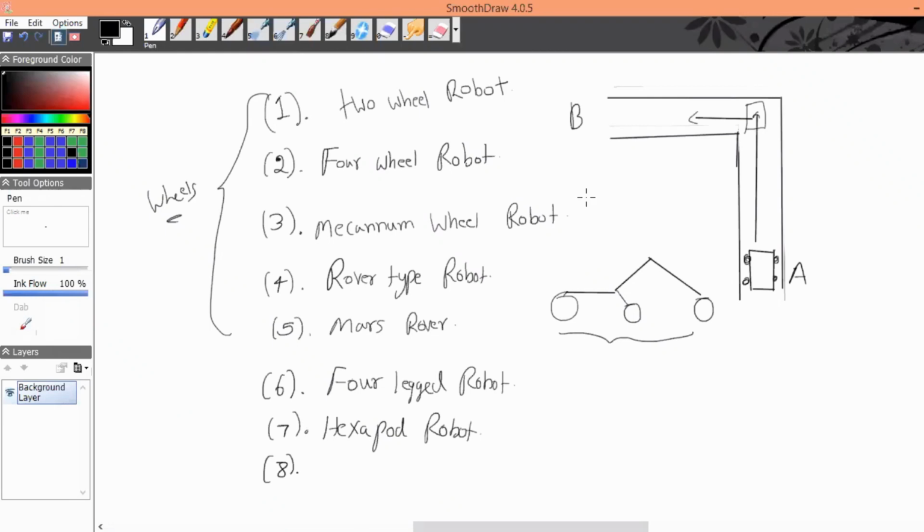Okay, the next robot type is the humanoid robot. Humanoid robot, right? So what is a humanoid robot? A human type robot which has 2 hands and 2 legs. And also we will see a humanoid robot constructed using DC servo motors.